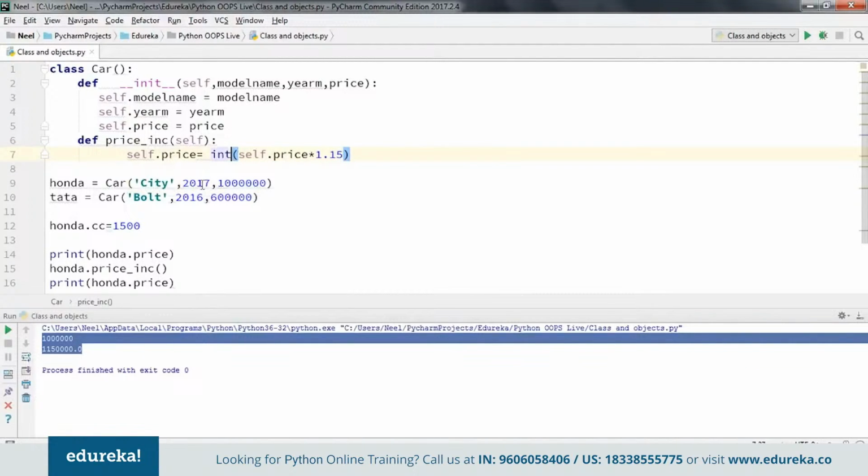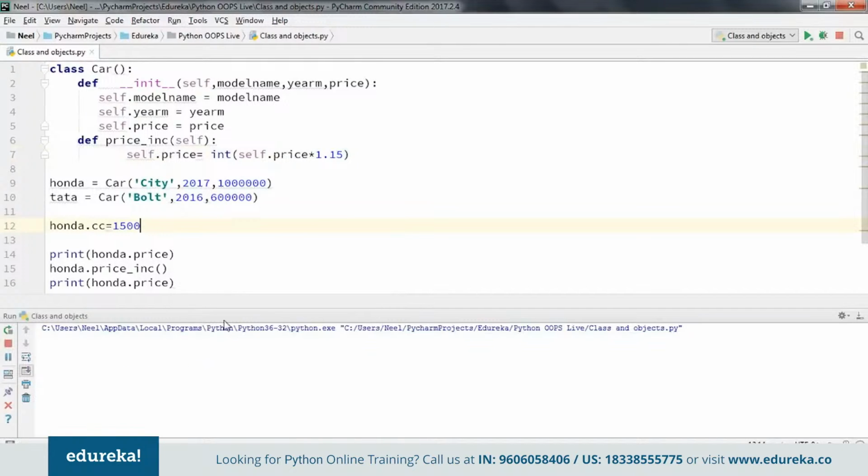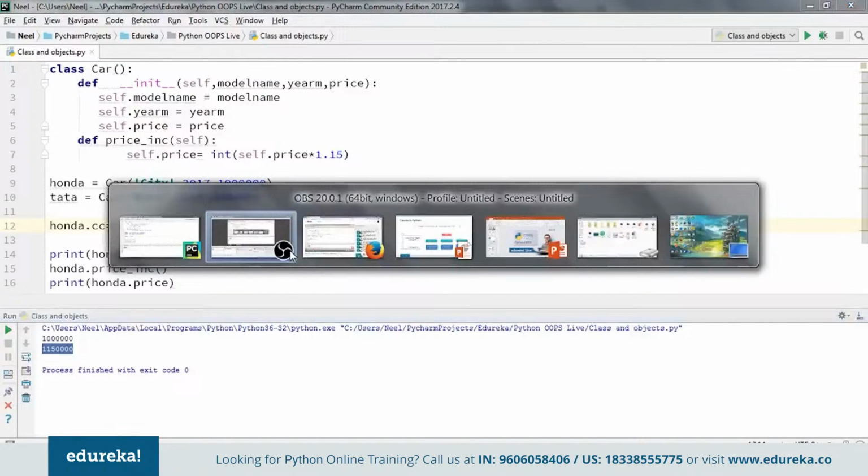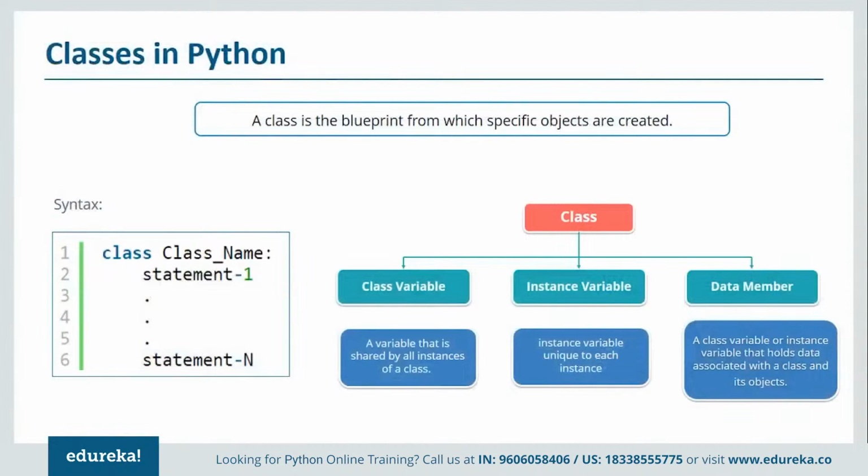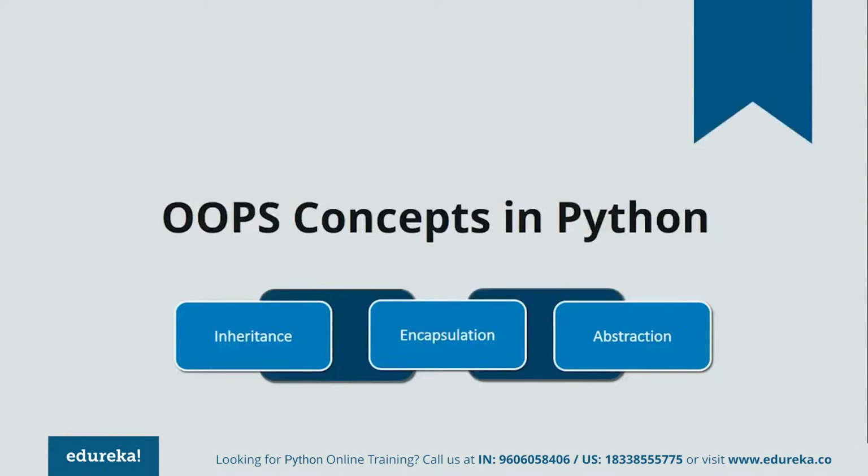Okay, so the output should be converted to integer type for me. So it's incremented the value to 1.15 times. Okay, so these are basic function operations that you can perform with respect to Python. Now let me go back to my presentation, and here let's talk about the various object-oriented concepts in Python.